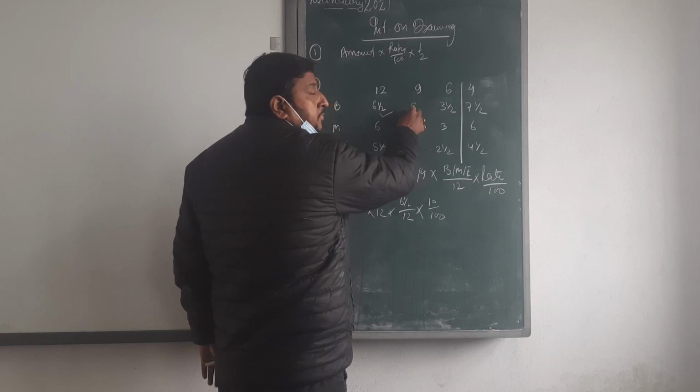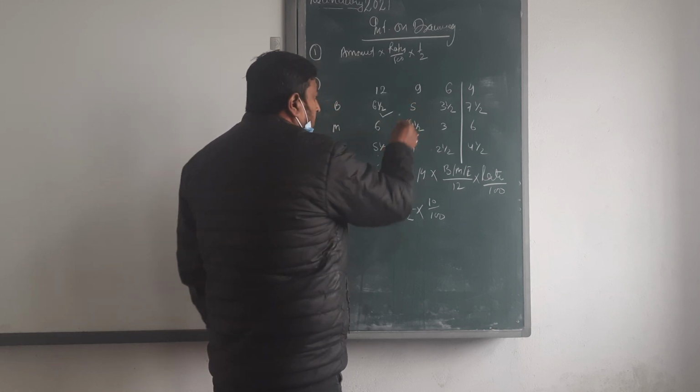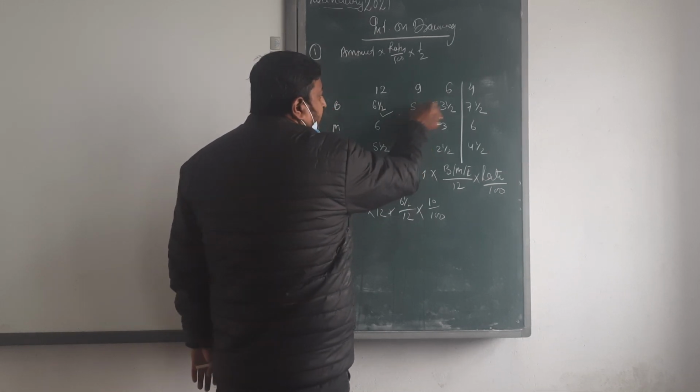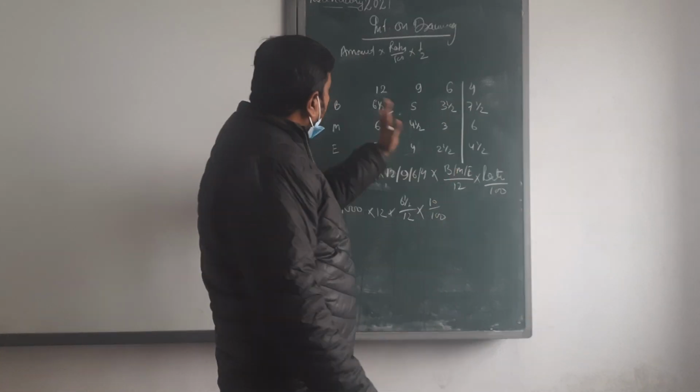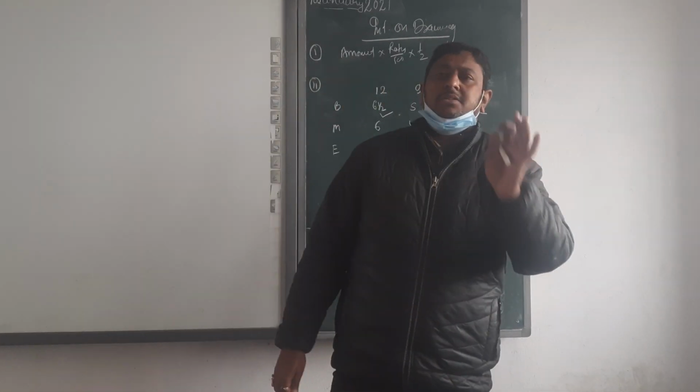This side 5, 1.5 less 5, then again start. This side 1.5, then again start. It's separately. Okay, it is separately. By this you can easily remember this table.